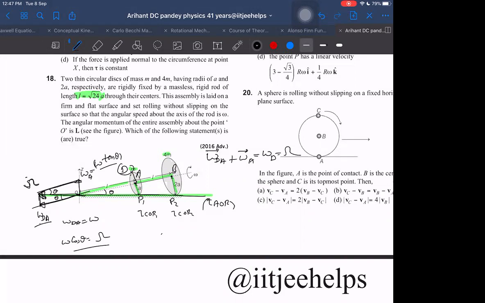What about angular momentum? Angular momentum will be obtained by taking the moment of inertia about the instantaneous axis of rotation. If I know the moment of inertia about the instantaneous axis of rotation, I can get that. Then I will write the total I about the instantaneous axis of rotation into omega. That will be the net angular momentum.